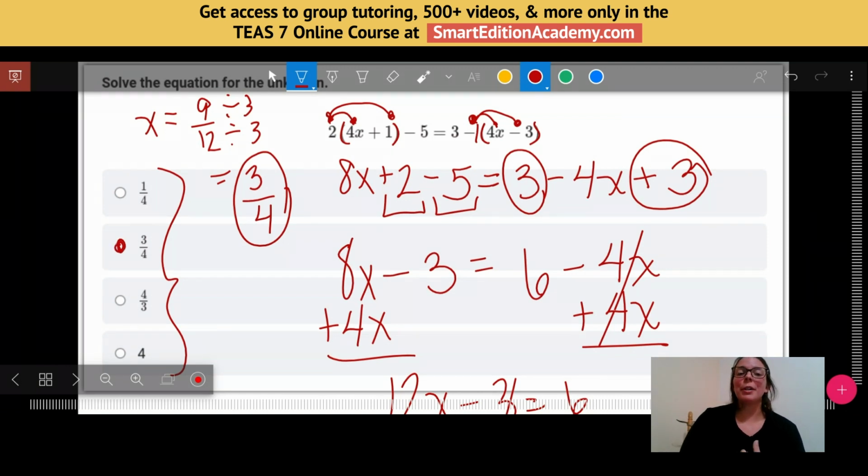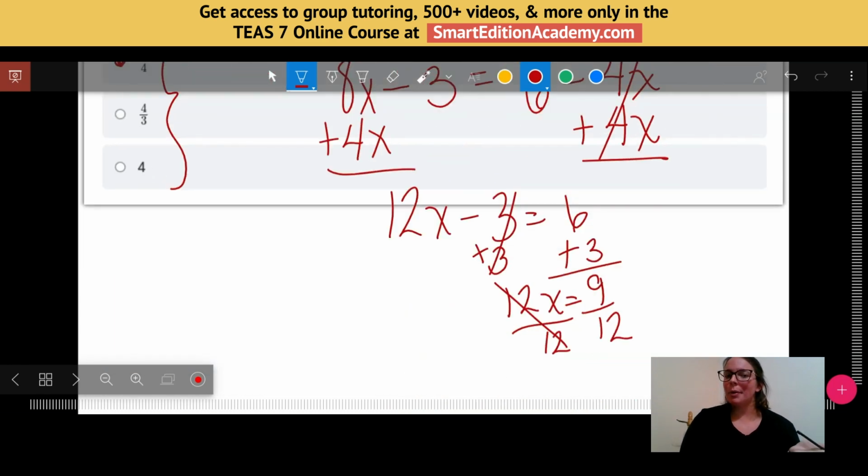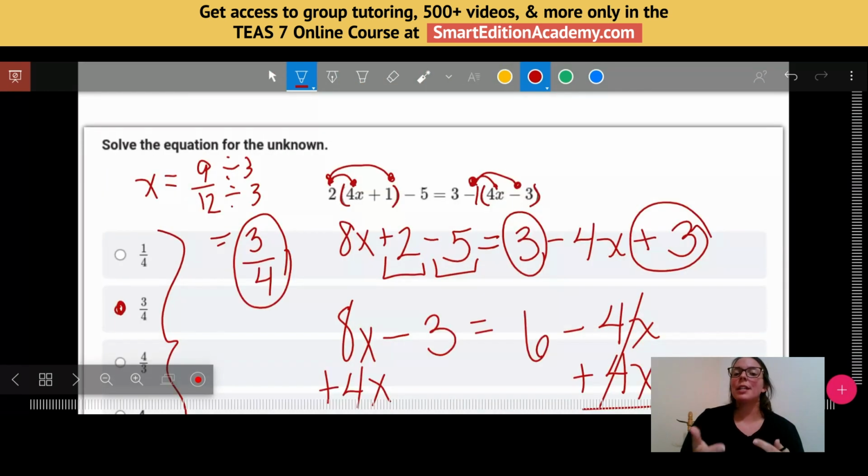Okay, so we started out with a pretty complex equation. Once we distributed, combined like terms, and then moved the variables over to the same side, it got pretty simple. And then we just had to deal with a fraction. So this is the type of equation that you can expect to see and have to demonstrate your knowledge of solving on your exam.